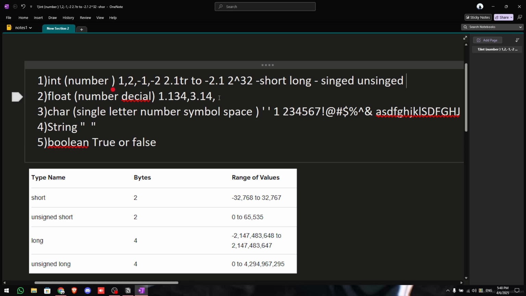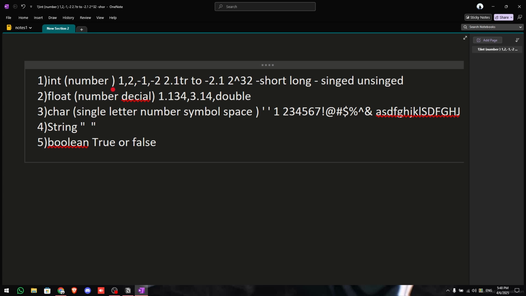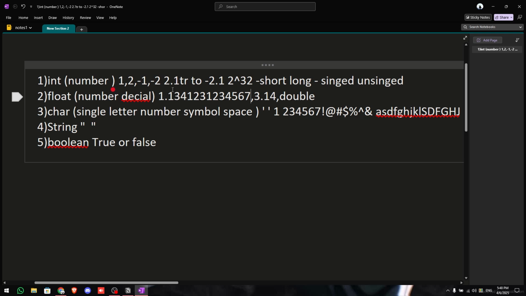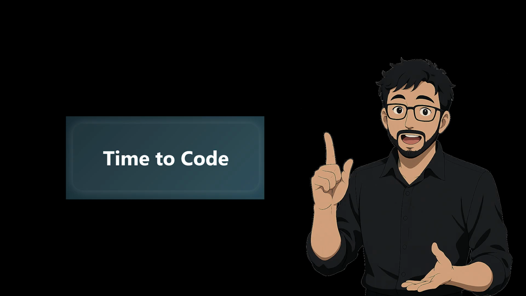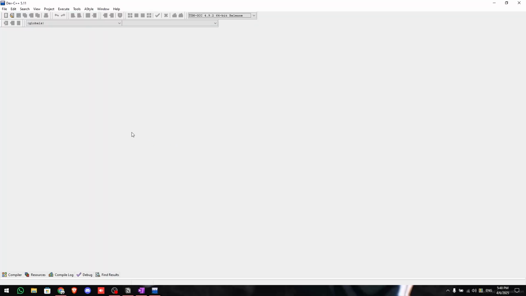Okay, and similarly in float, we have double. This allows us to use more precision, so the number of digits after the decimal point increases. By default, let us say it has 8, with the help of double we can go up to about 16. Okay, in character it's pretty much the same. String, yeah, that's all. That is basically the data types. And once we try to run a few programs in C, it will make more sense.